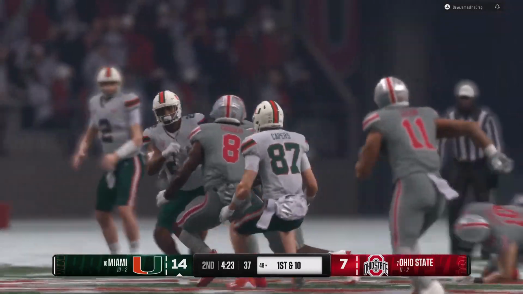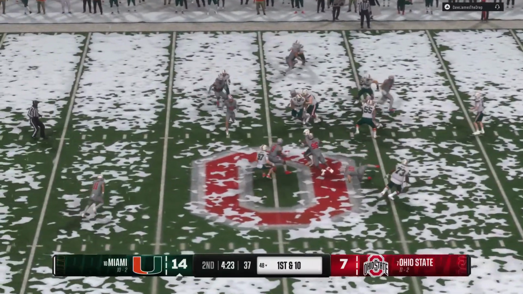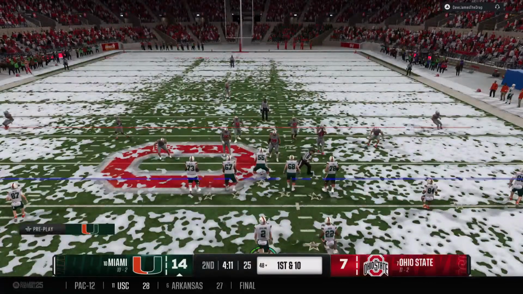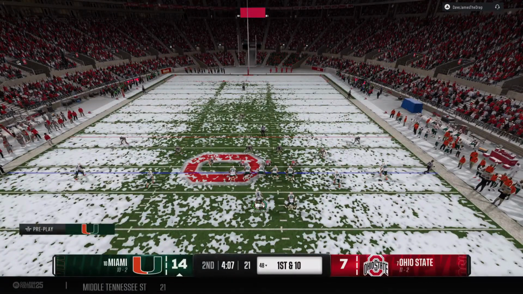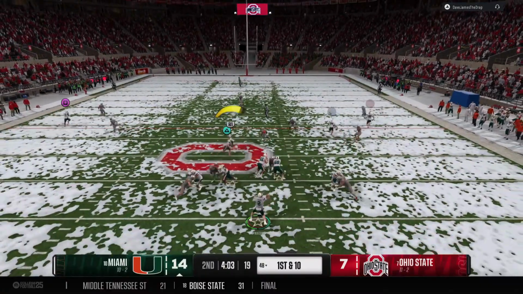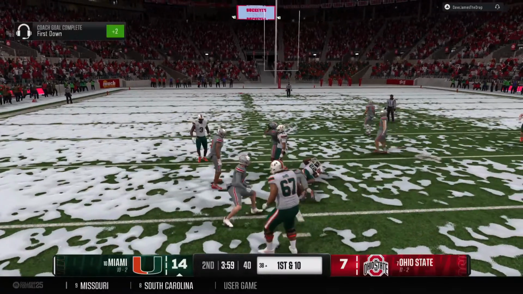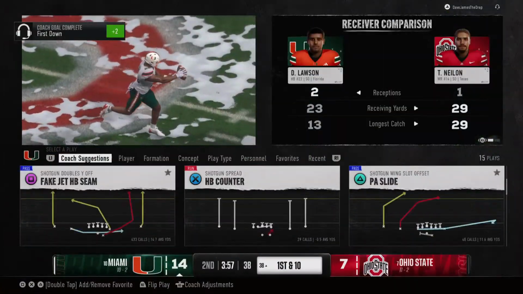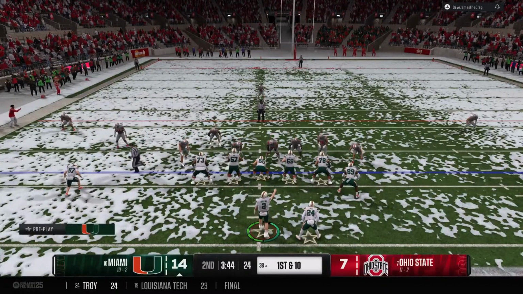Boy, this back is running very well today and living up to so many great backs that they've had over the years at Miami. Edgerrin James and Frank Gore and Willis McGahee and Clinton Portis. All those guys won a lot of games and ran the ball well. Right now, they've got to be loving what they're seeing from this back. Makes a quick catch. Defense finally brings him down, but a nice chunk play.